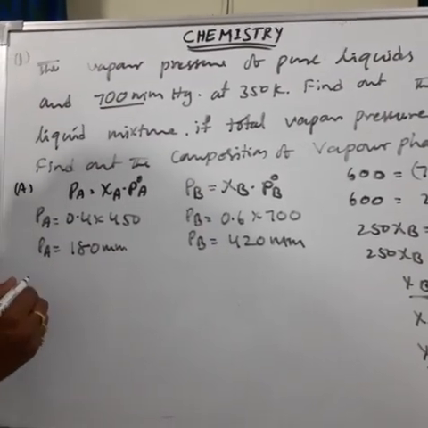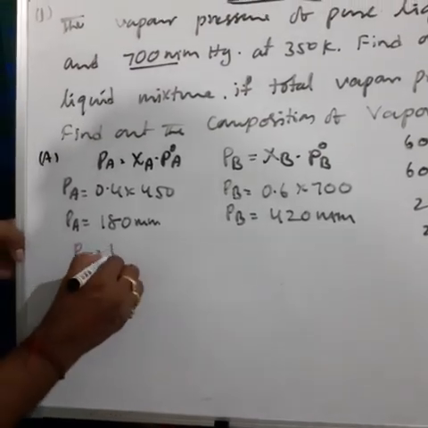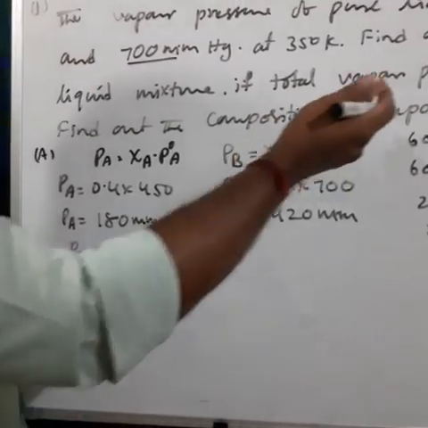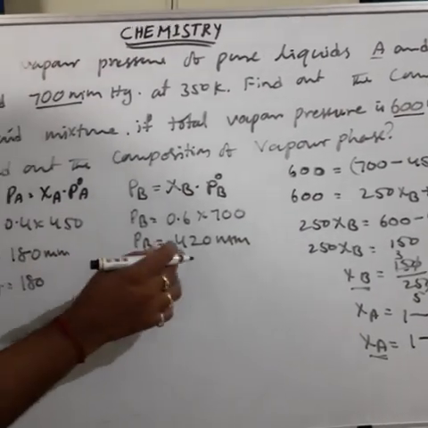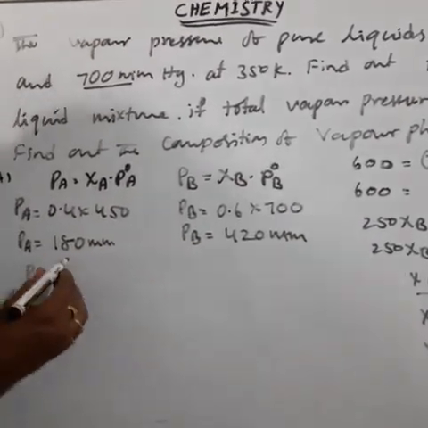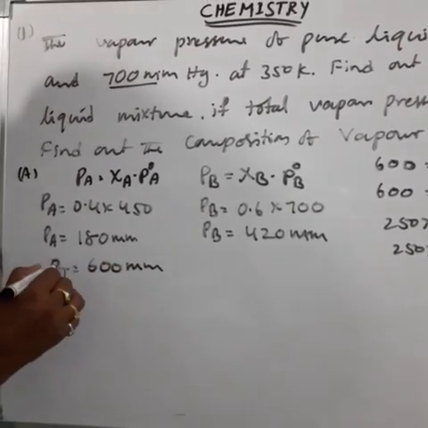Then what is the total? P total is equal to 180 plus 420, which is 600 mm of mercury.